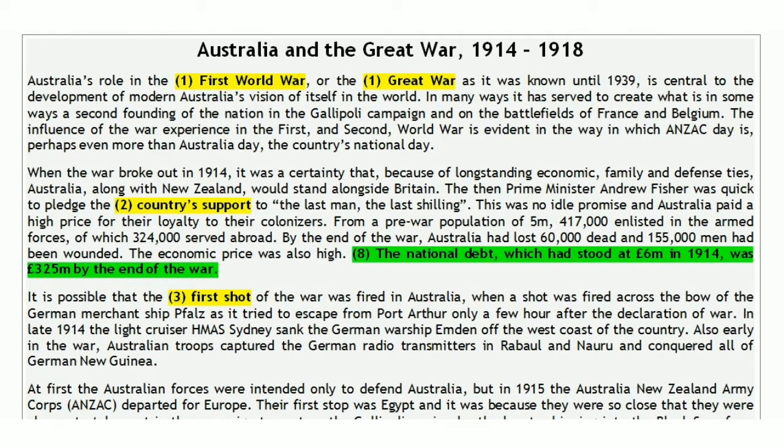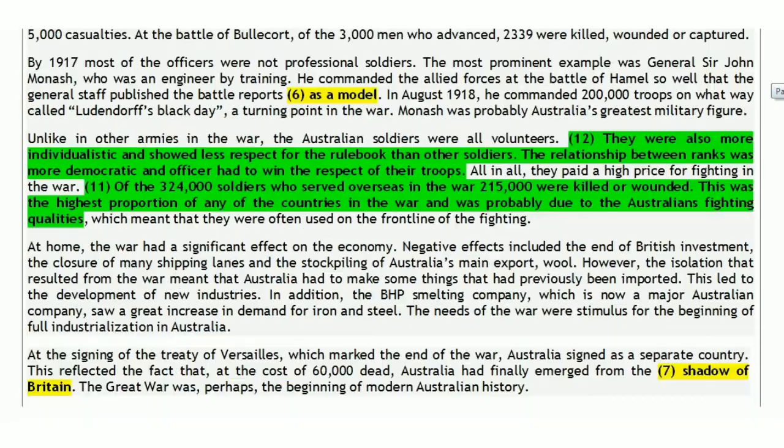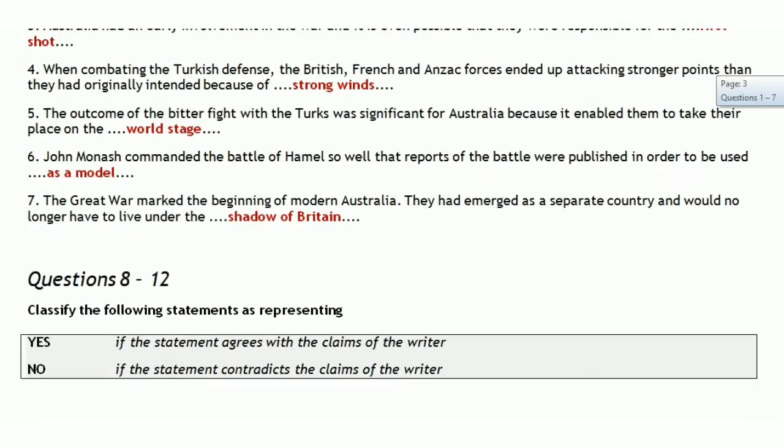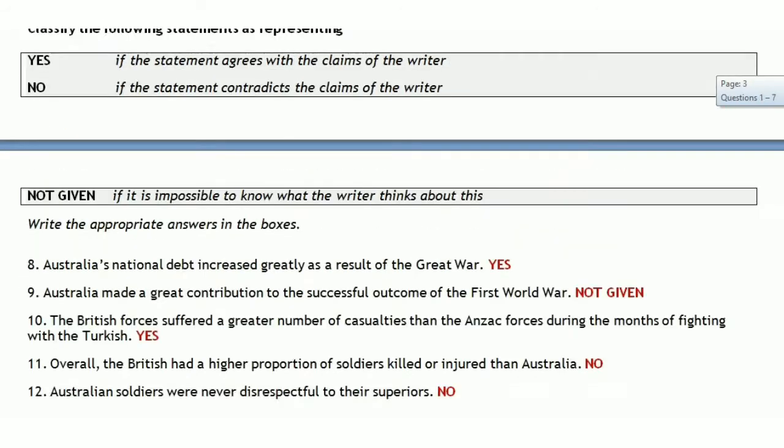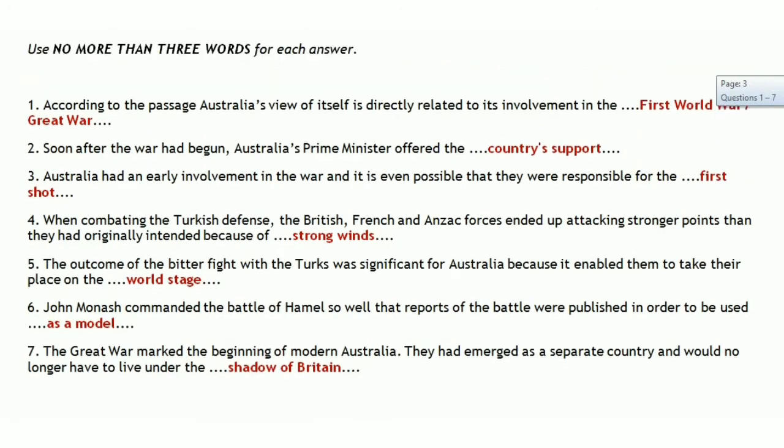So today in IELTS class we are going to do the discussion of a reading passage, and the title of the passage is Australia and the Great War, 1914 to 1918. So this is the reading passage that we are going to solve today. To save your precious time, this time I have already marked all the locations and even written the answers. So without wasting any time, let's proceed towards the solving of this reading.